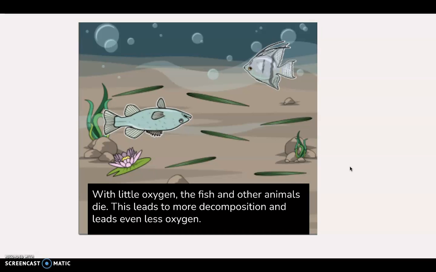And then when they die, they're going to decompose, so bacteria need oxygen for this process, and this leads to even less oxygen. So this whole thing is the process of eutrophication. When the nutrients from farming with fertilizers, when too much enters water, you get an overgrowth of algae called algae blooms. When the algae decompose at the bottom of the water, a lot of oxygen is used and there's less available oxygen for marine life. So this can harm them and even lead to their death.